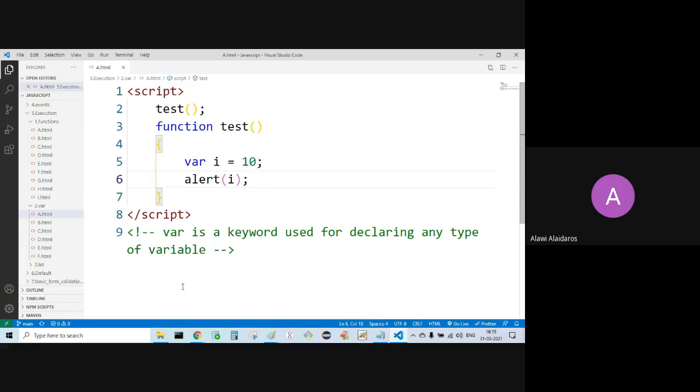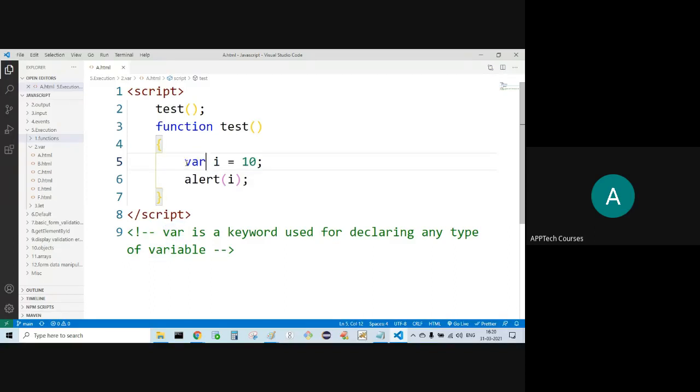So we were discussing JavaScript. Today we'll continue with the var keyword. Var is a keyword in JavaScript.